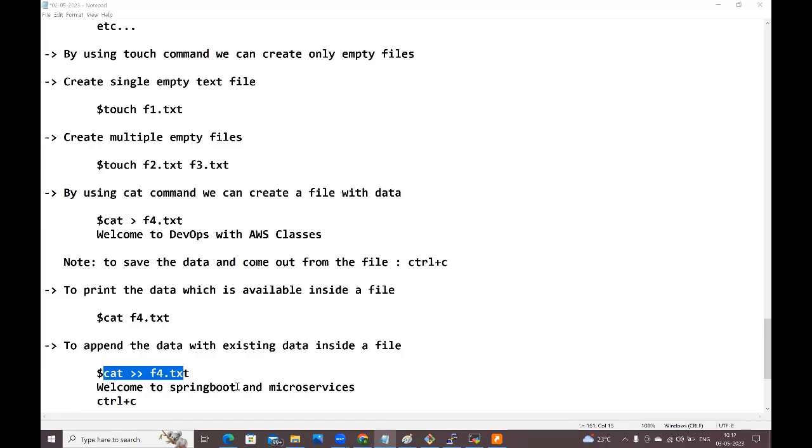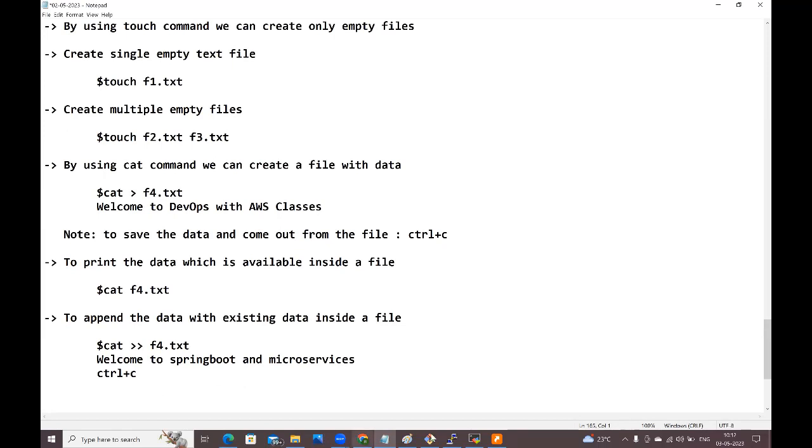If you want to modify the file, for that we need to go for VI. In cat, after creating the file with the data, we can't modify the data by using cat. We need to open that file in VI mode. Okay, I will come to that. The same file we can open in VI mode, and there we need to modify the data. Okay, guys. Hello, who asked this question? Is it okay? Right. Yeah, clear. Got you. Thank you. So next, guys, observe carefully.